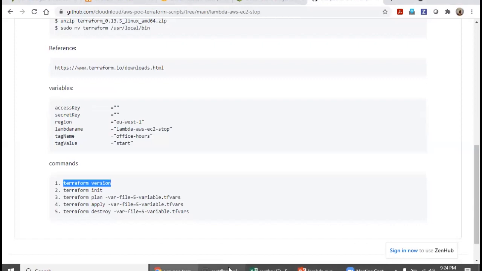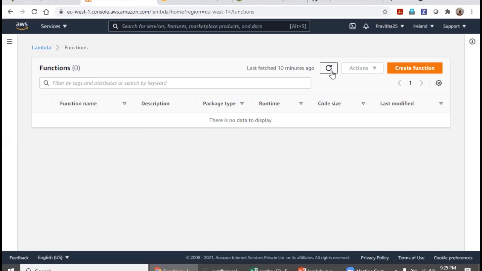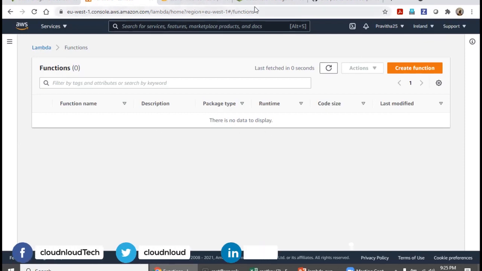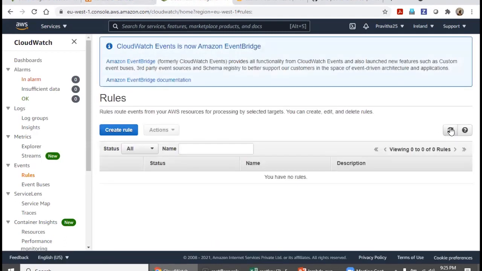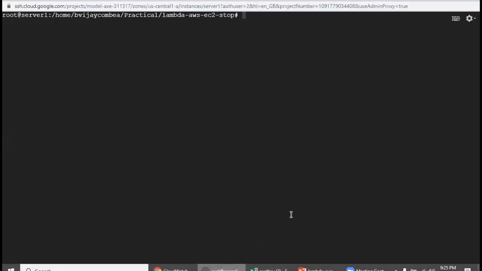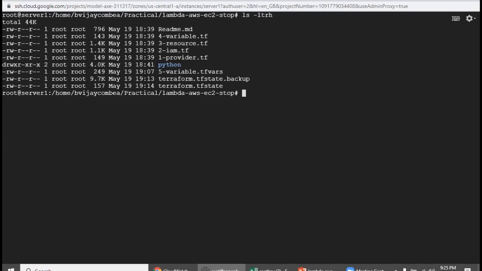Let's go to the AWS environment. I'm making sure there is nothing. I'm in the EU-West-1 Ireland region. I don't have any Lambda. In the same way, I'm going to CloudWatch in the same region, and I don't have any event rule. Already I have the GitHub repository downloaded here.